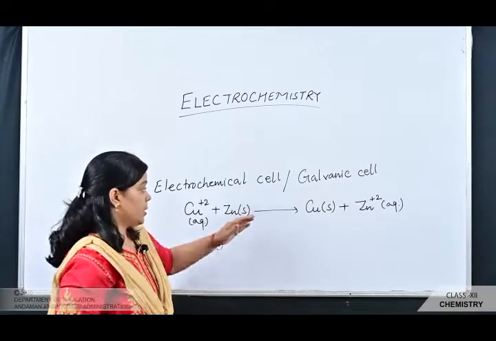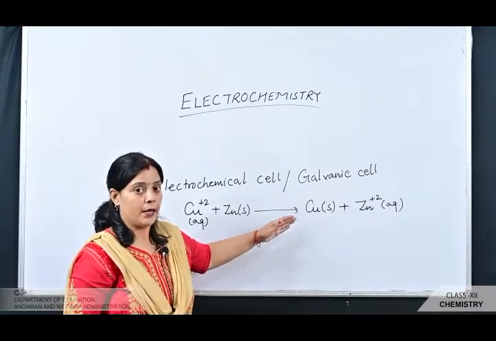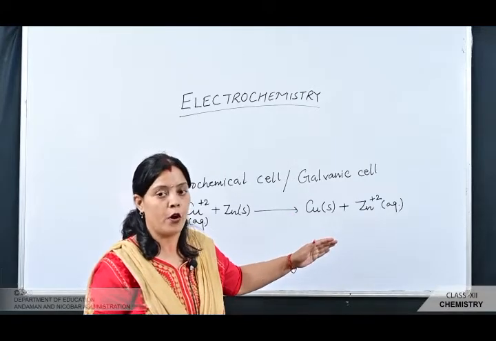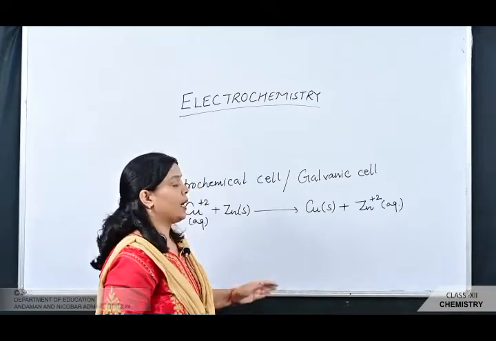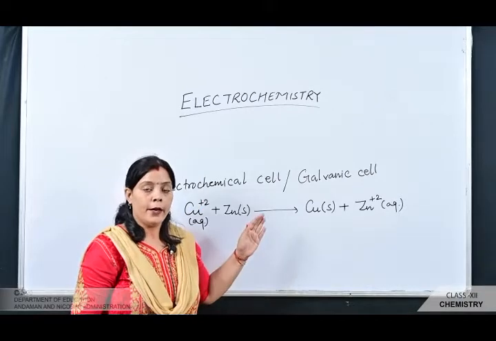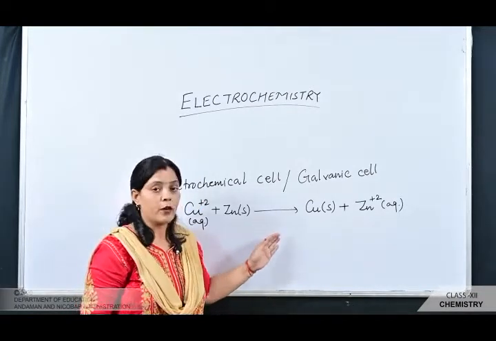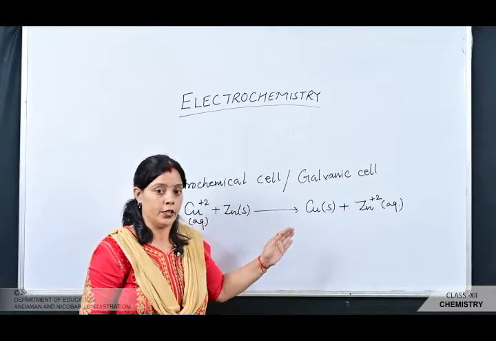This is the reaction taking place in the Daniell cell, and in this electrochemical cell the redox reaction is carried out to produce some electrical energy.